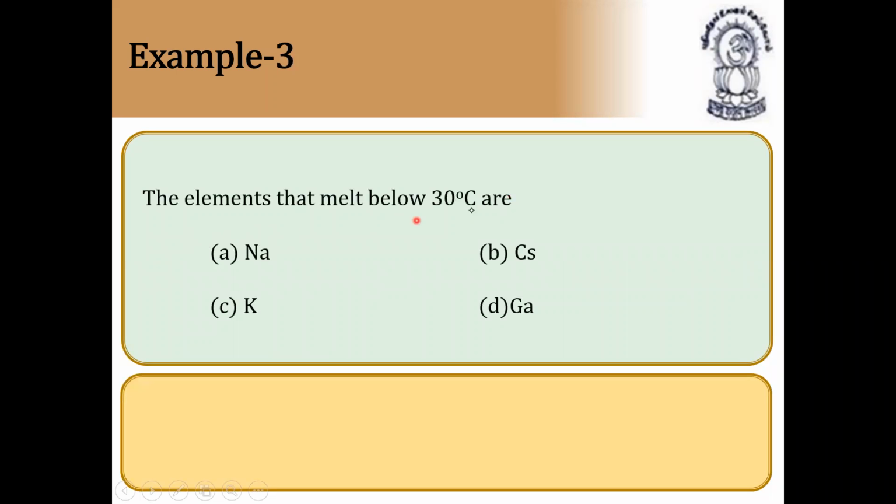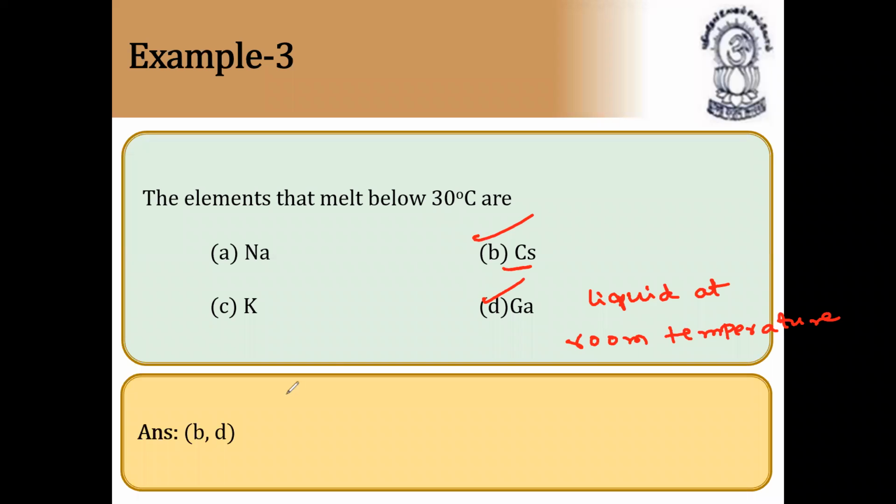Next, the elements that melt below 30 degrees C are sodium, cesium, potassium, gallium. You know it is gallium because it is a liquid metal. Gallium is liquid at room temperature. 30 degrees C is above room temperature, so automatically it will melt. So the answer is B and D. B is cesium. Another metal is cesium. So cesium and gallium will melt below 30 degrees C.